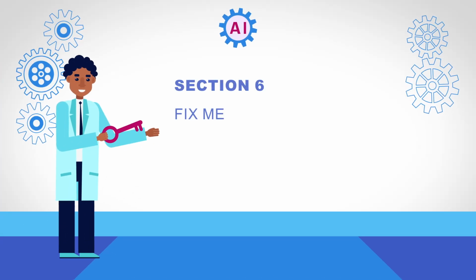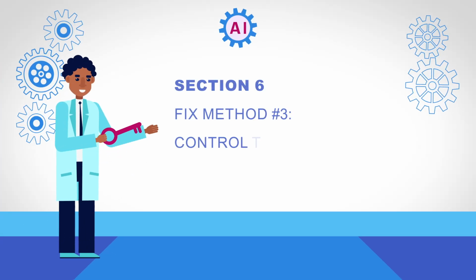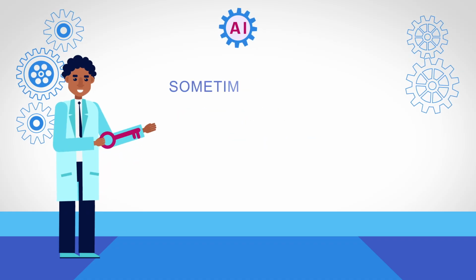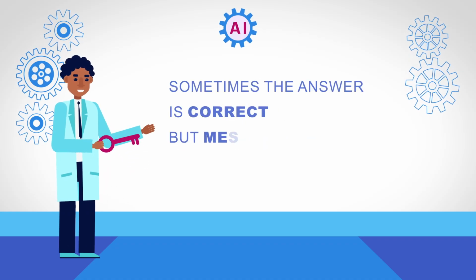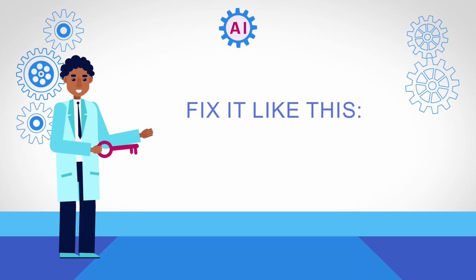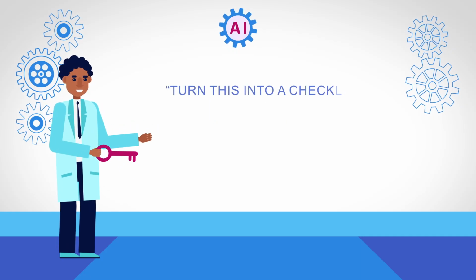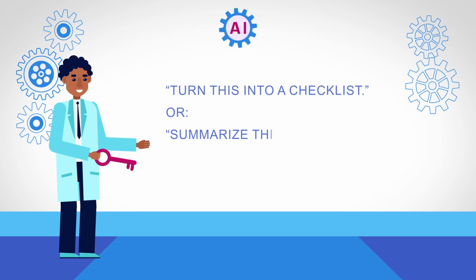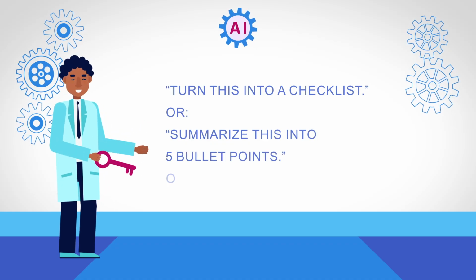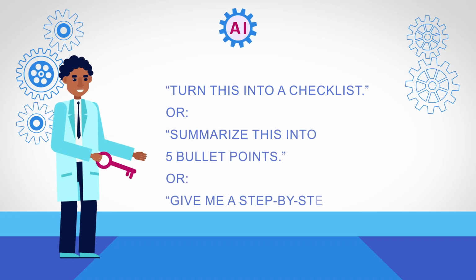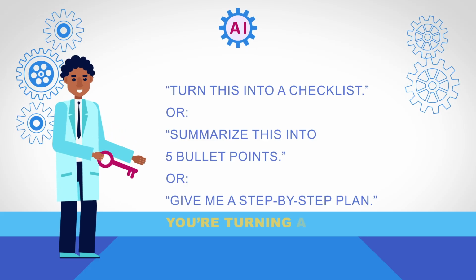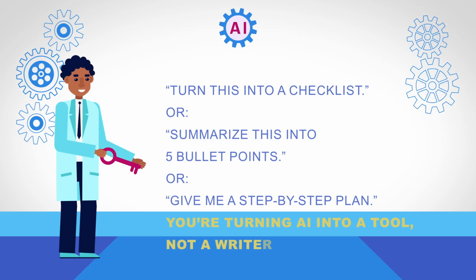Section 6. Fix method number 3. Control the format. Sometimes the answer is correct but messy. Fix it like this: "Turn this into a checklist." Or "Summarize this into 5 bullet points." Or "Give me a step-by-step plan." You're turning AI into a tool, not a writer.